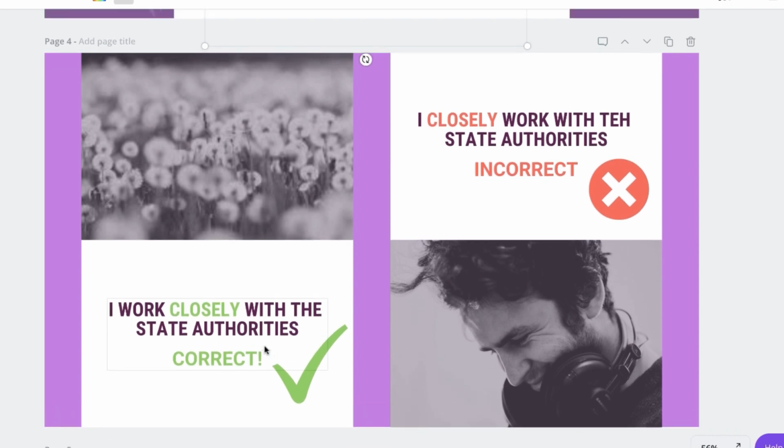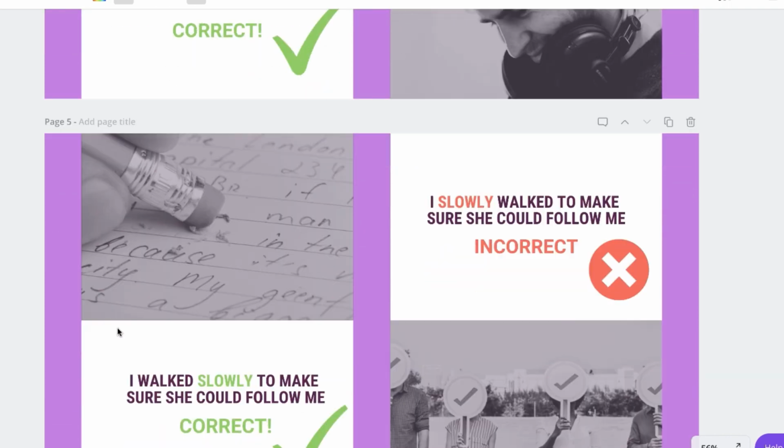And a couple more things about adverbs. Very often I see people put their adverbs in the wrong places. So this is incorrect right here on the right. I closely work with the state authorities. Oops, and we have a typo here. Sorry about that. This is incorrect. The adverb usually goes after the verb. I work closely with the state authorities. I miss you badly. I work closely. This is correct.